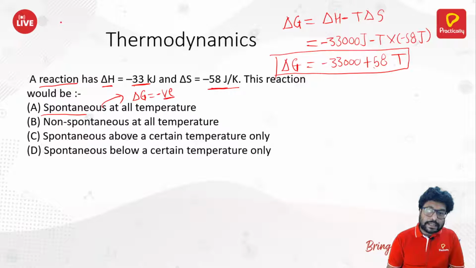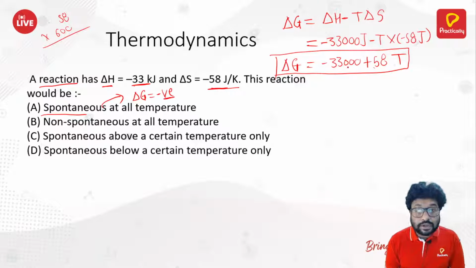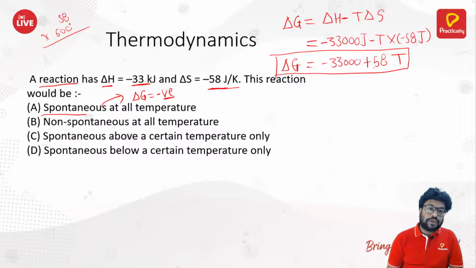For example, let's take 58 into 600. That means your temperature is 600 Kelvin. Okay, let's see if it goes beyond 33,000 or not. 600 into 8 has to be 4,800. So 480, 6,000 into 5 is 3,000. 3,000 plus 480.